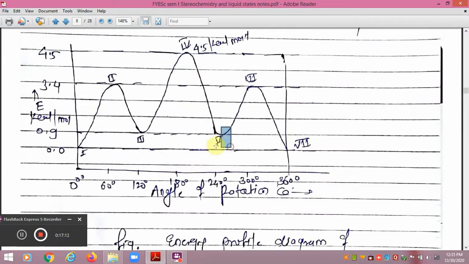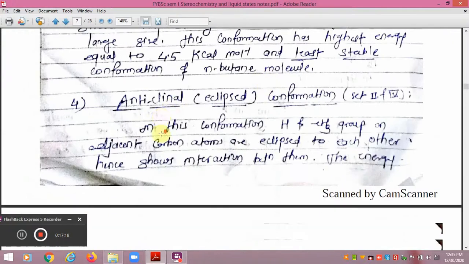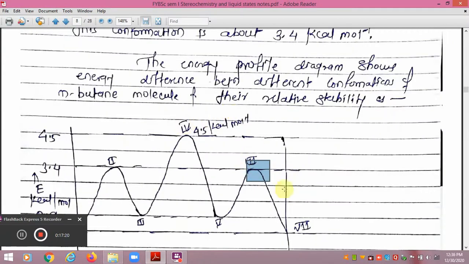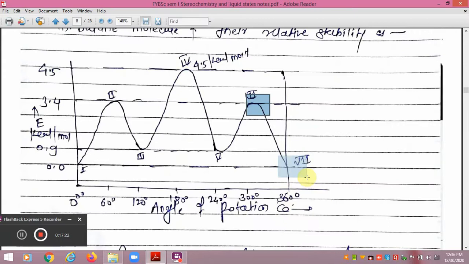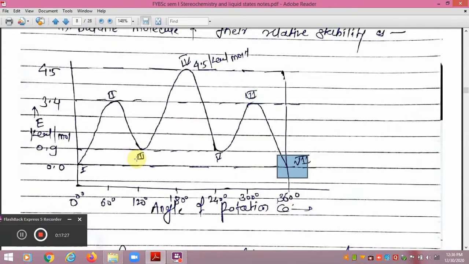Again we get synclinal at 0.9 kilocalorie, then anticlinal, having the energy of 3.4 kilocalorie, and the last one we get is the anti-periplanar conformation. So this is the potential energy variation of conformational isomerism of the n-butane molecule, obtained by rotation around the C2-C3 bond.